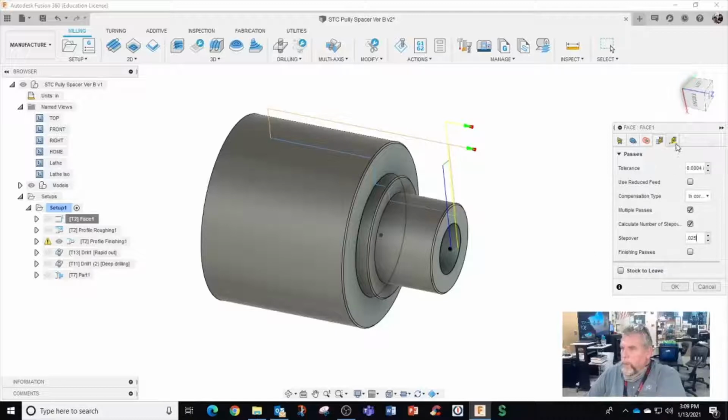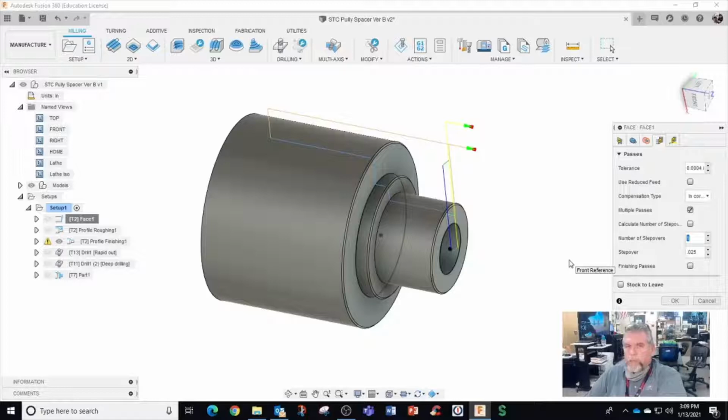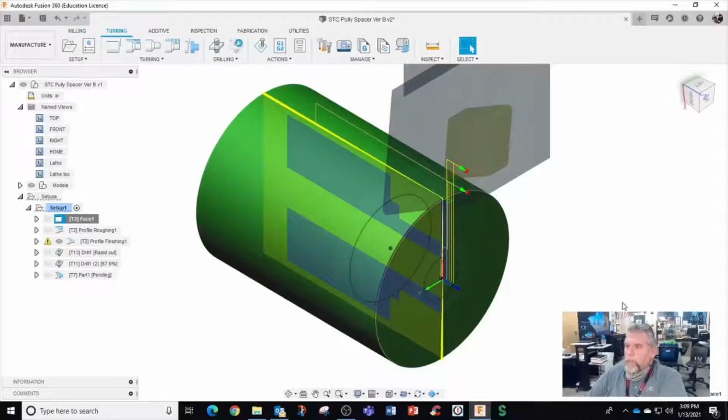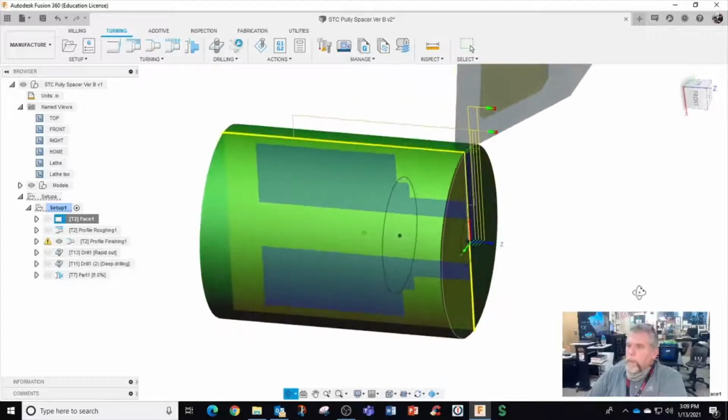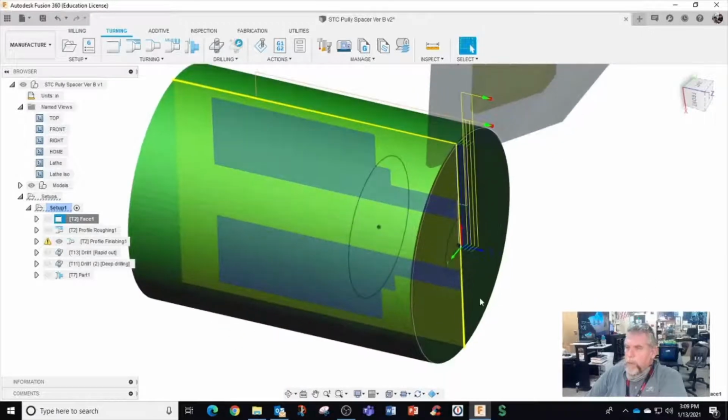No finishing passes. So how many am I going to get? Calculate number of step overs. When disabled, you can specify the number of steps. When enabled, I'm going to do it by numbers in case somebody misloads the part. That's really my concern. I'm going to add in 4. That's 100 thousandths. Okay, I'm going to hit OK. I got multiple front cuts, right? Might cut a little bit of air or not, depending on the setup.